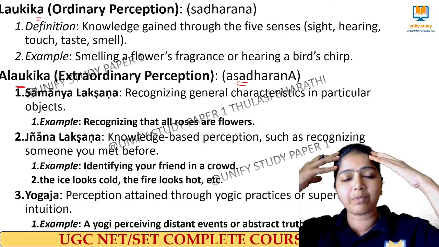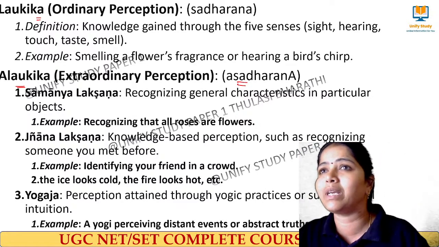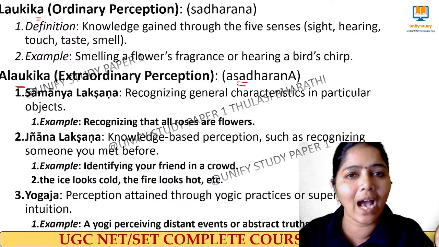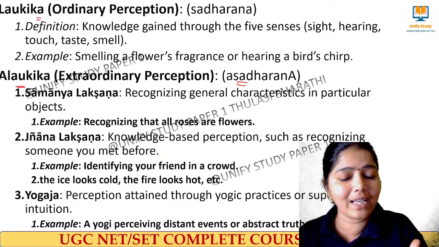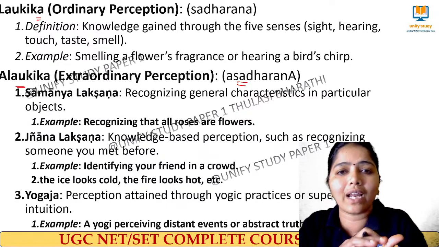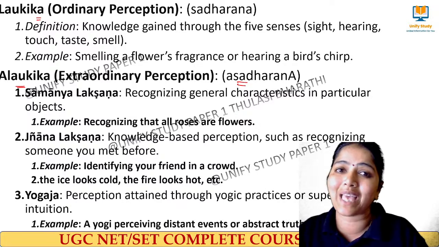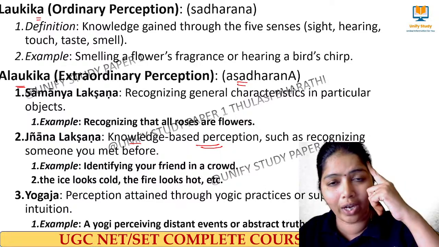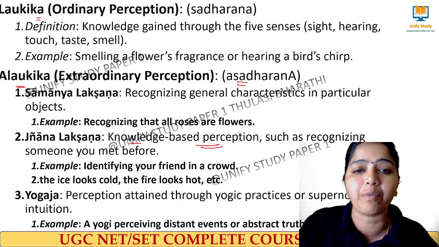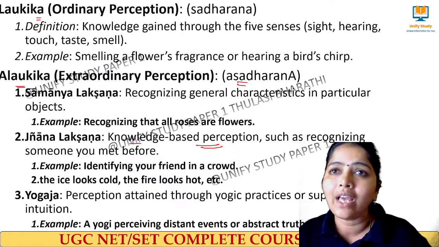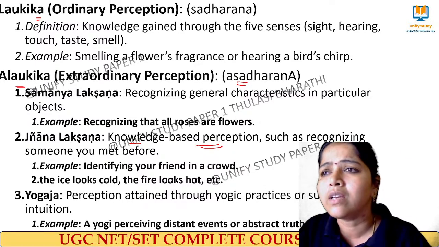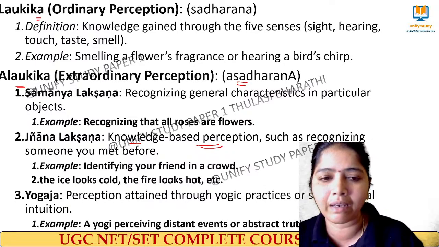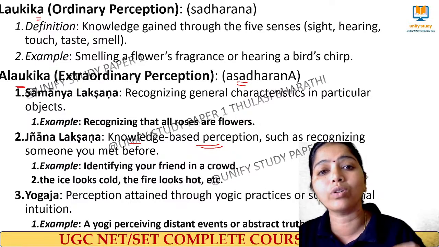Jnana Lakshan means what? Jnana means wisdom, right? The wisdom that we have. So if there is a big crowd, we are able to identify whom we are looking for, right? And we can say ice looks cold, because we know that ice is solid and cold. And when you look at fire, it is scary because fire is very hot. So what happened here? Knowledge based perception. We are able to recognize something, then we call it Jnana Lakshan. If there is a milk businessman, anywhere he goes across the world, he will be aware of the milk business. Am I clear? So that is Jnana Lakshan. He has good jnana about that business.